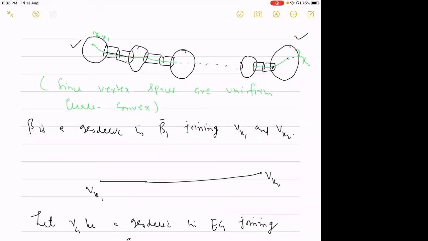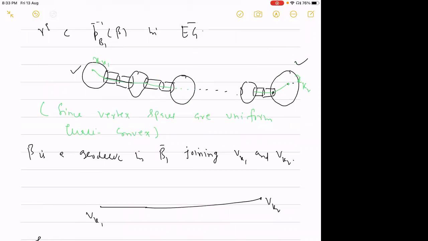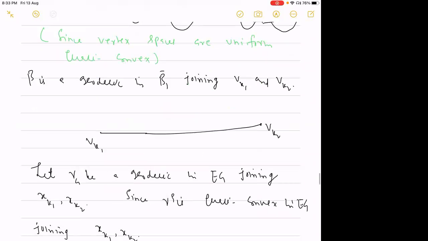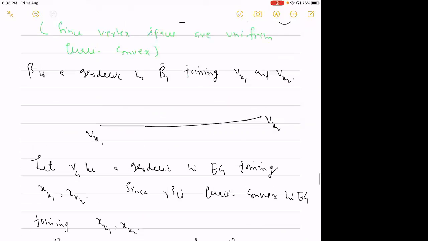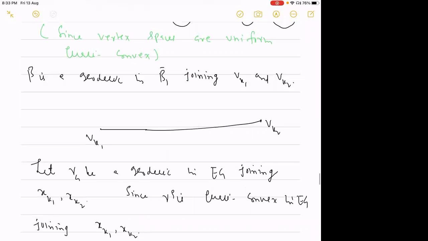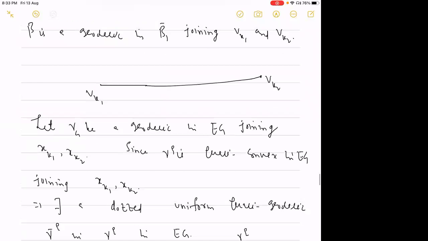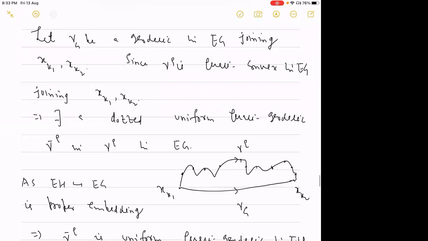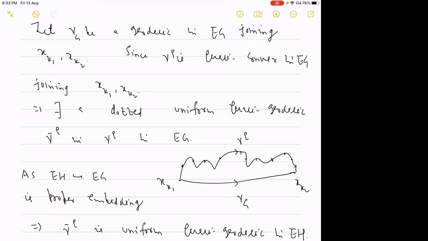Okay, so having this uniform quasi-convex path joining xk1 and xk2, let gamma g be a geodesic in EG joining xk1 and xk2. Since gamma q is a quasi-convex path in EG joining xk1 and xk2, here is the picture. We have this path joining xk1 and xk2 in EG, and we have this quasi-convex path gamma q, and gamma g is a geodesic. Then we have this dotted uniform quasi-geodesic gamma bar q inside gamma q in EG.